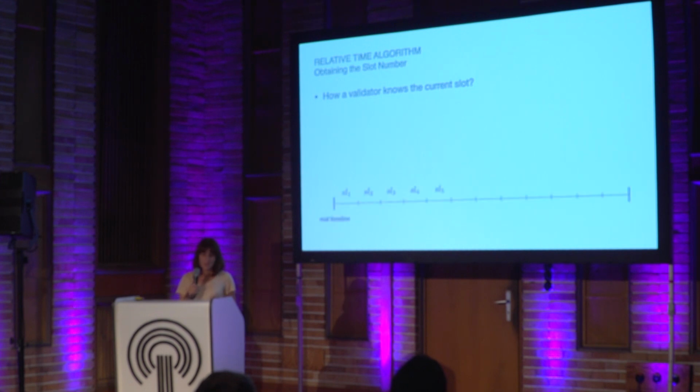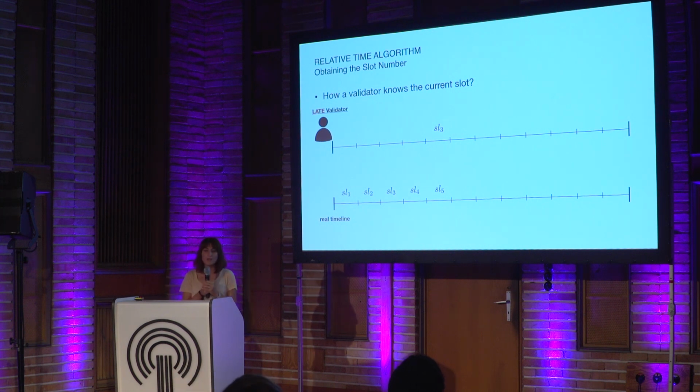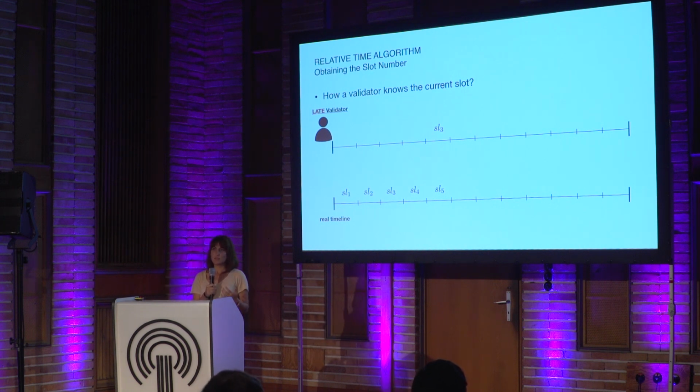For example, assume that this is the real timeline, which is agreed by most of the validators. And assume that this is a late validator. For example, this validator thinks that he's in slot number 3 while the real slot number is 5. Also assume that this late validator is the slot leader of slot number 3. In that case, what happens?